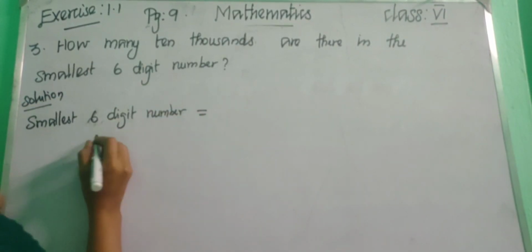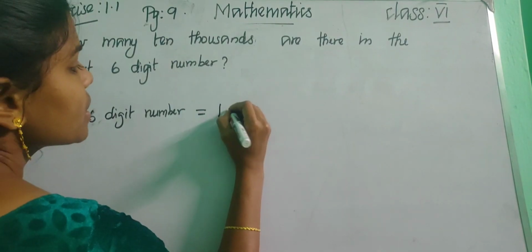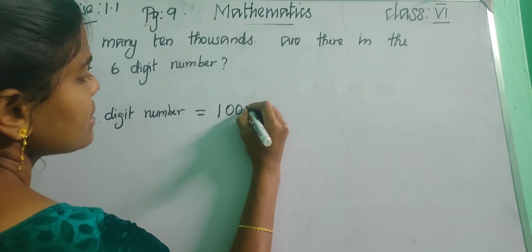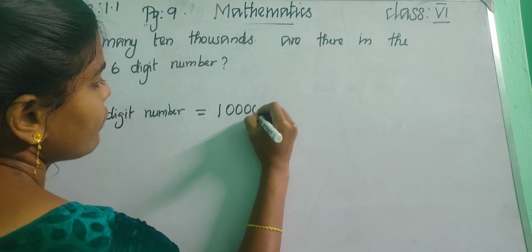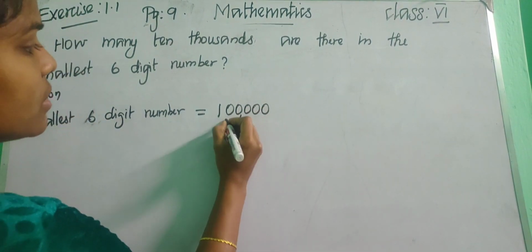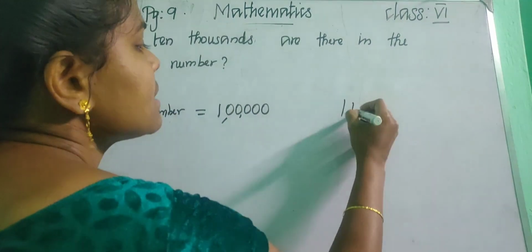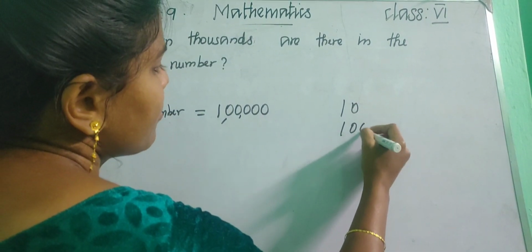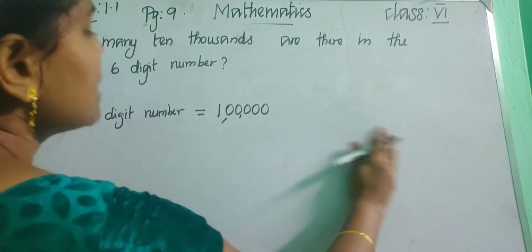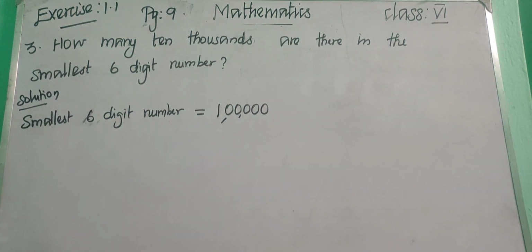So the smallest 6-digit number. We need to have 5 zeros, and 1, 2, 3, 4 and 5. So simply it is 1 lakh. If it is the smallest 2-digit number, it means 10. Smallest 3-digit number, 100. Likewise, the smallest 6-digit number is 1 lakh.